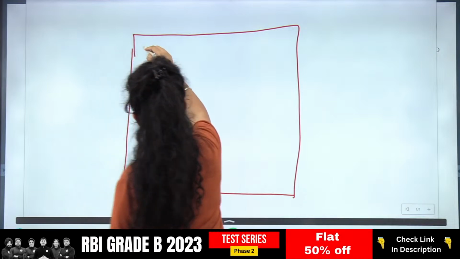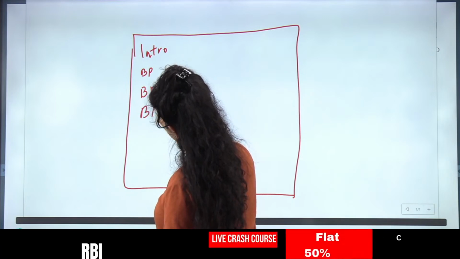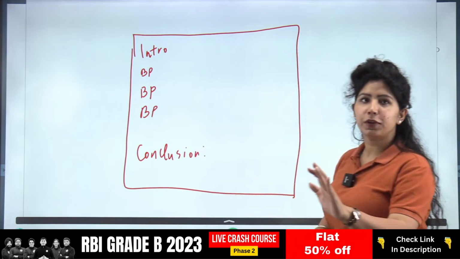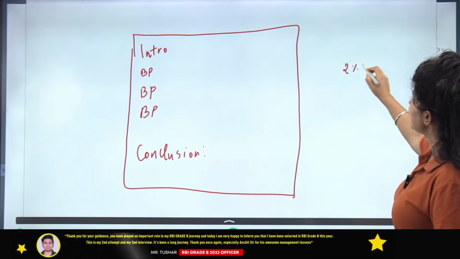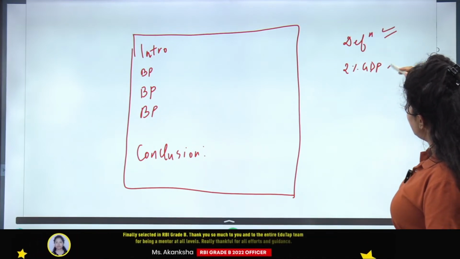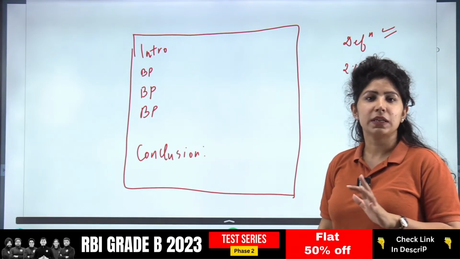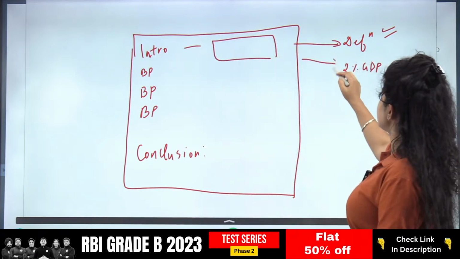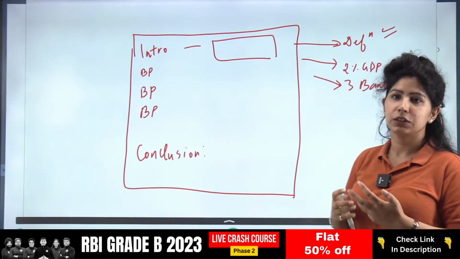Obviously, there is going to be an intro and there are going to be body parts, and there is going to be a conclusion. All of you might know the definition of domestic systemically important banks. You might also know the 2% GDP criteria. So the definition and this 2% GDP criteria, along with the names of the DSIBs in India, can be included in the intro. So I've included your 3 points in the intro. This is easily 3 lines.